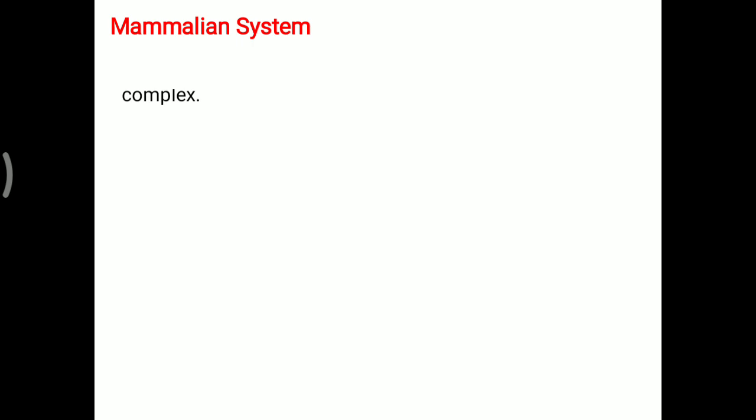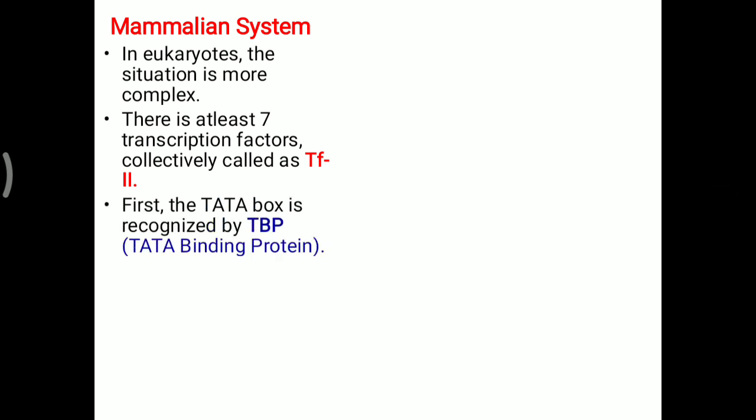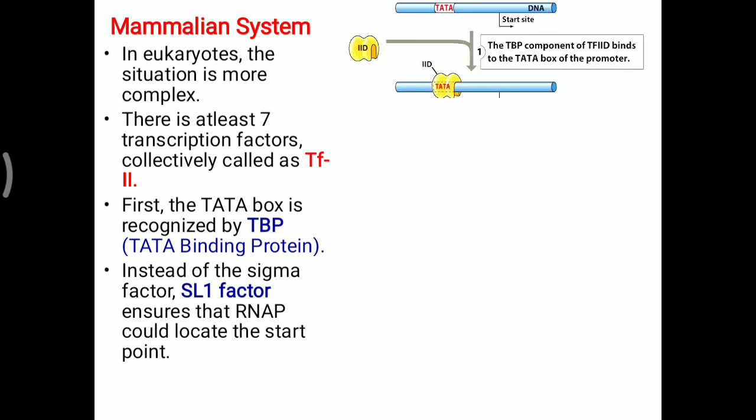While in the mammalian system, in eukaryotes, the situation is more complex. There are at least 7 transcription factors collectively called transcription factor II. So it is not as simple as in prokaryotes. First, same as in prokaryotes, the TATA box is recognized, but here TBP, that is TATA binding protein, is present. So instead of the sigma factor, the SL1 factor ensures that RNA polymerase can locate the start point of transcription. So first the TATA box is identified.